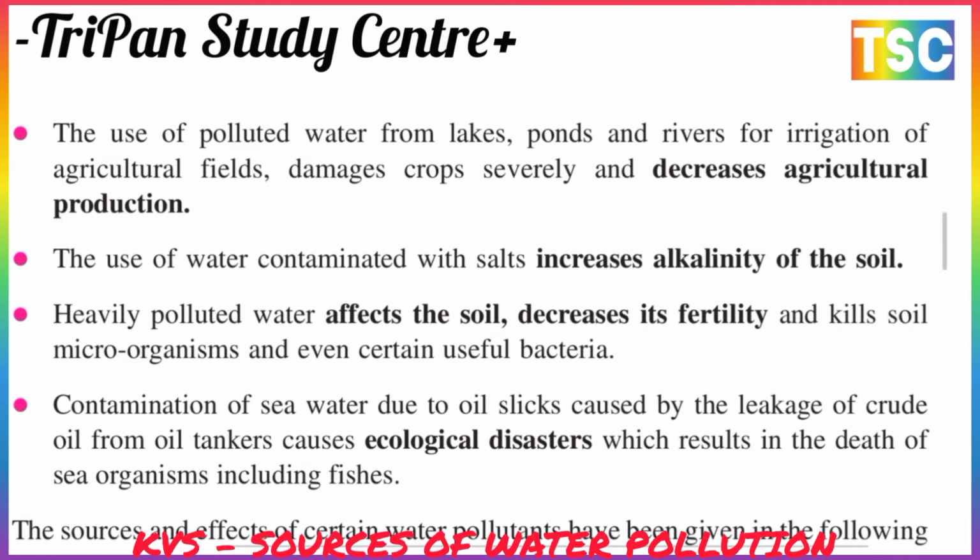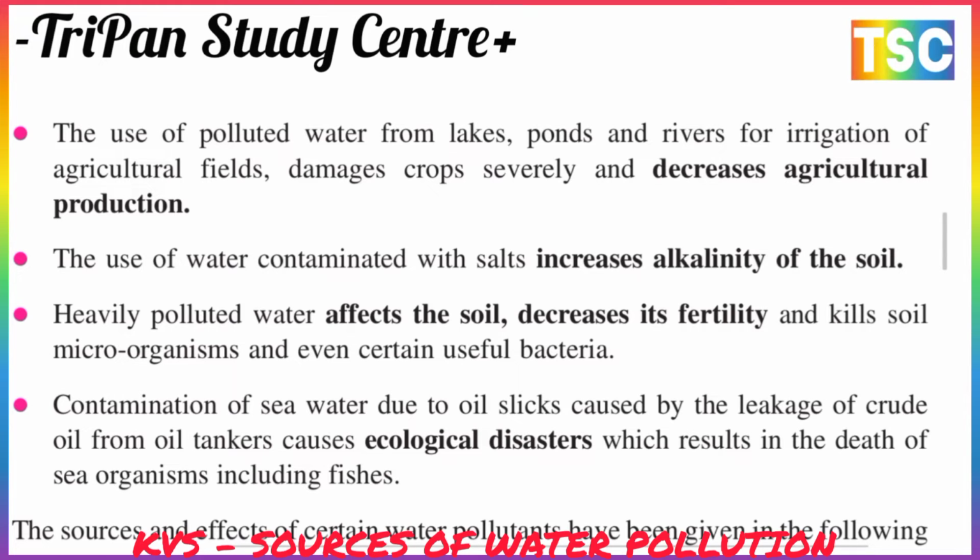The next is the use of polluted water from a lake, pond, or river for irrigation of the agriculture field. It damages crop survival and decreases agriculture production. And the use of water contaminated with salt increases the alkalinity of the soil.